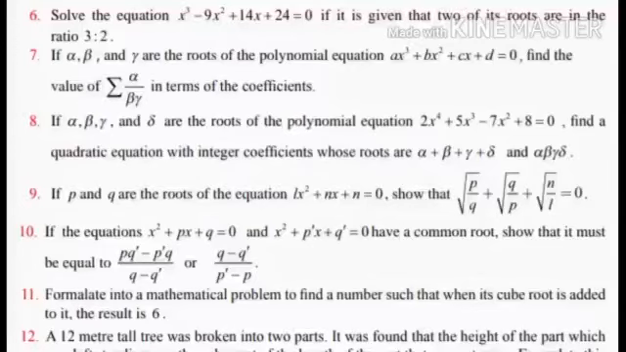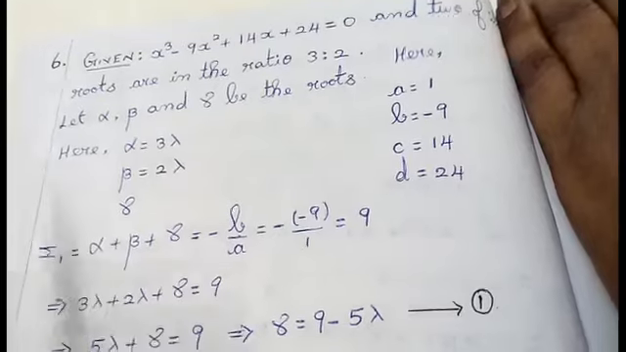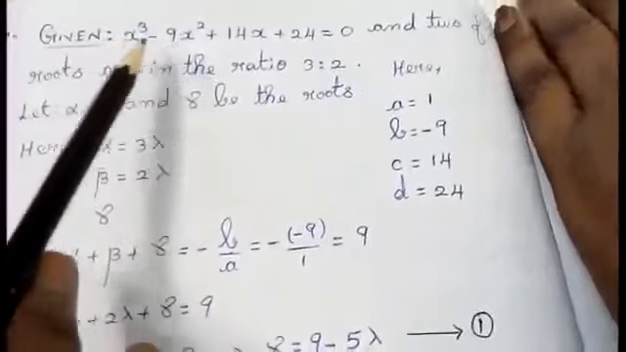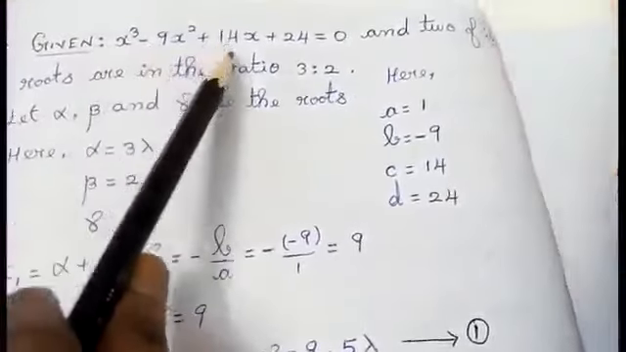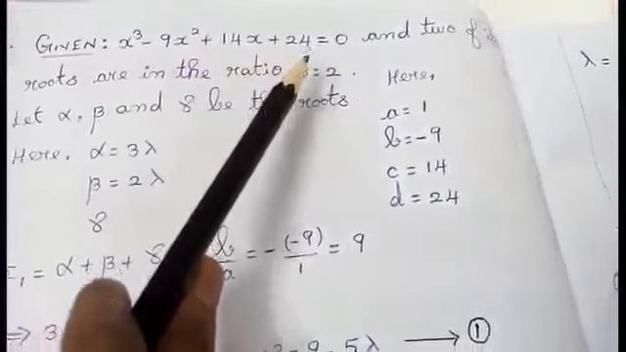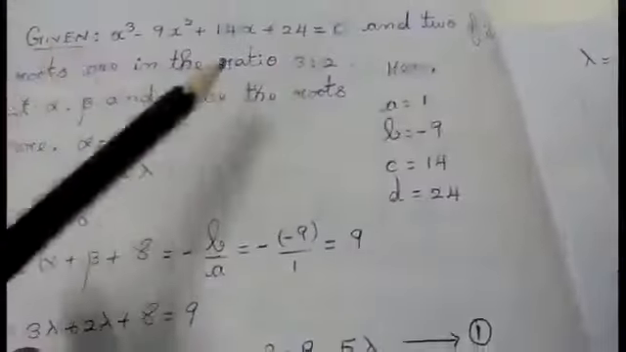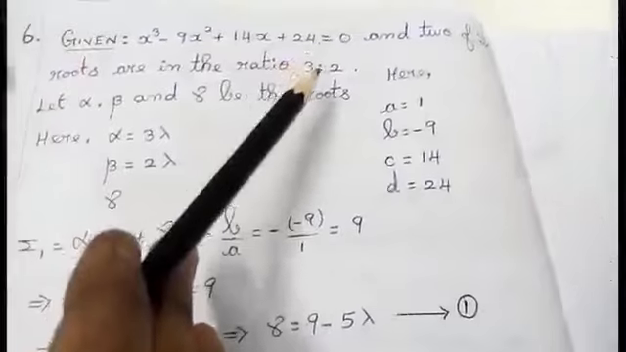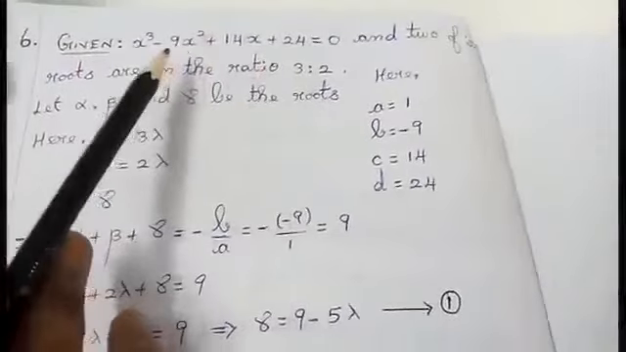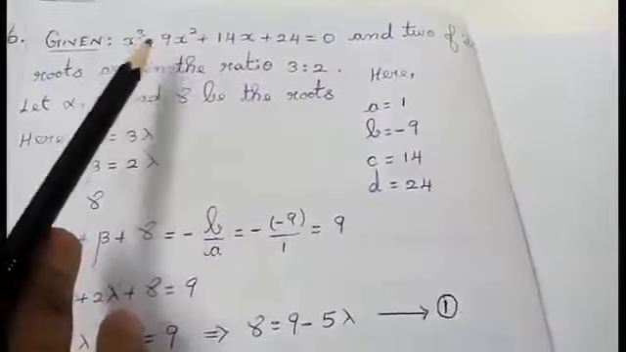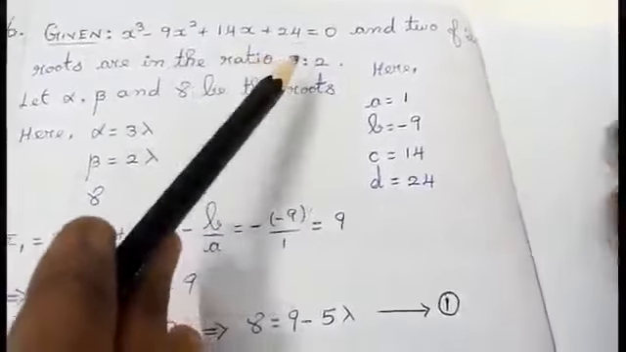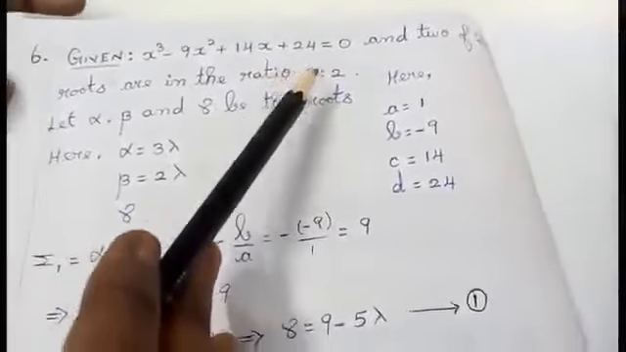Exercise 3.1, sixth sum. Solve the equation x cube minus 9x square plus 14x plus 24 equal to 0, if it's given that two of its roots are in the ratio 3:2. Question number 6. Given x cube minus 9x square plus 14x plus 24 equal to 0 and two of its roots are in the ratio 3:2. So it is a cubic equation. Cubic equation means you are going to get three answers. Two of the answers are given in the form of a ratio, that is 3:2.